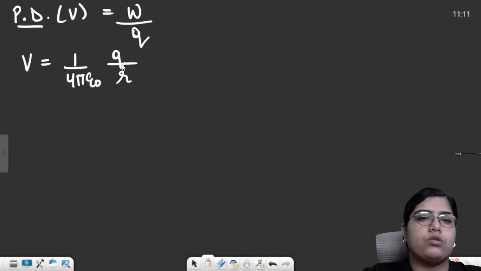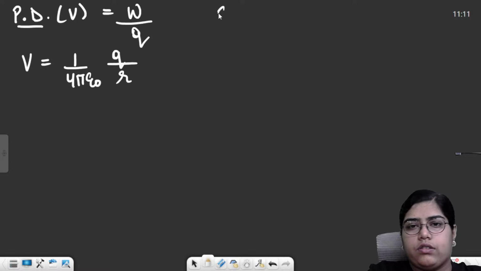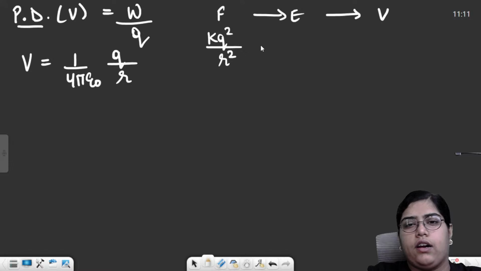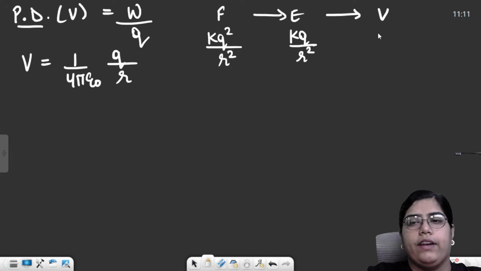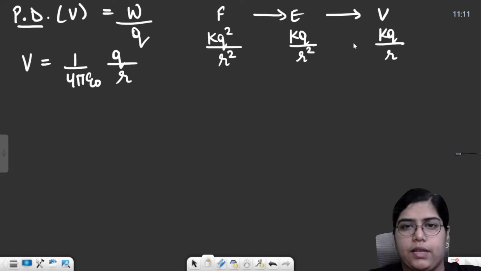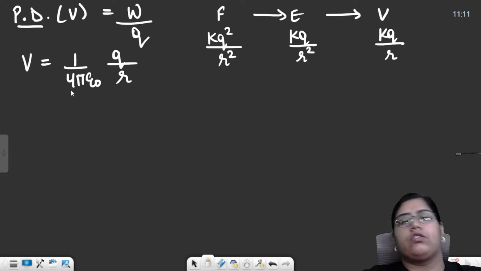If you will notice one thing, first of all, we had the formula for force, then we had electric field, and then we have potential. See, these three formulas are linked with each other. How? Force had two charges, q square, and 2 times distance was multiplied. Then you remove one charge from this formula, you get electric field. Then you also remove an r from this formula, you get potential. Just remember, keeping this trick in mind. So this was the formula for potential.